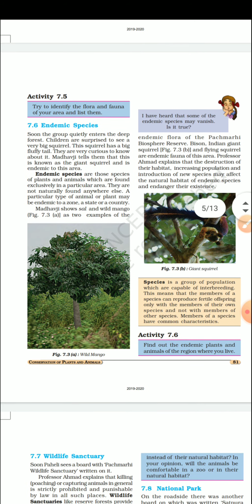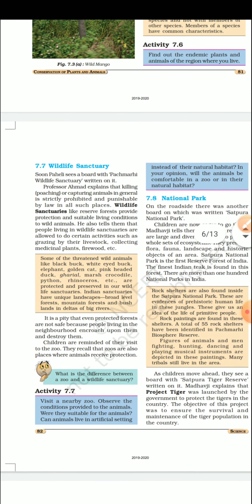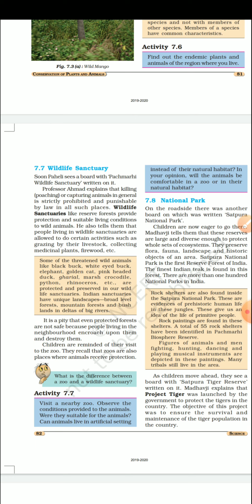We already discussed it. Now next we are coming to the wildlife sanctuary. As I already told you, a wildlife sanctuary is an area where we are protecting animals.